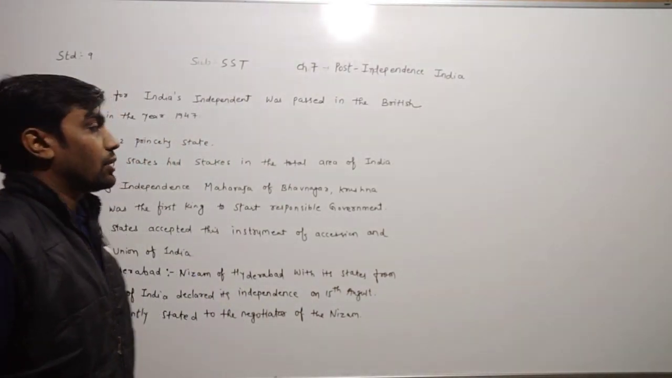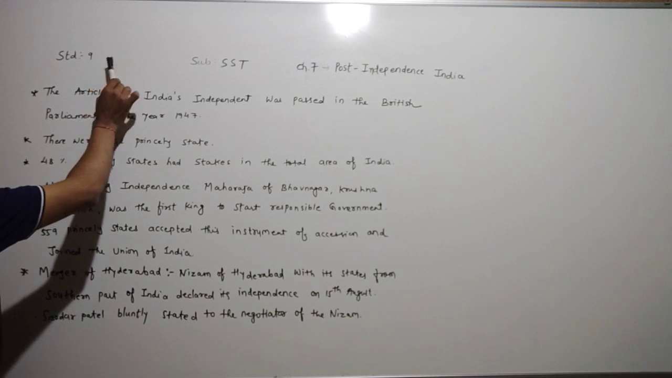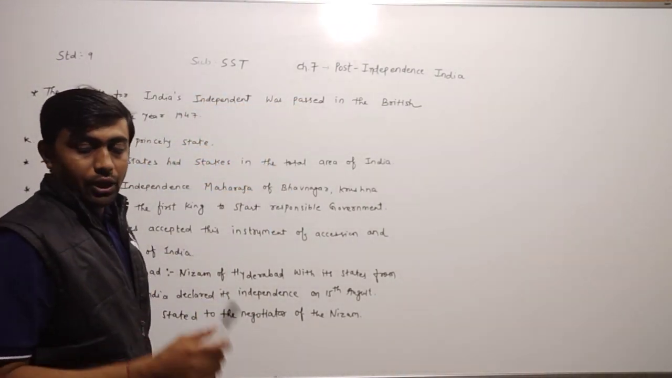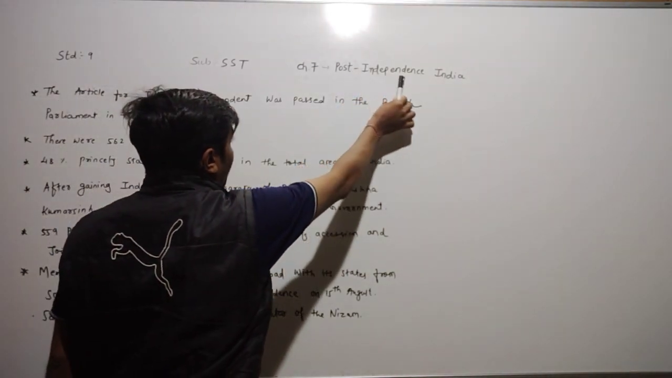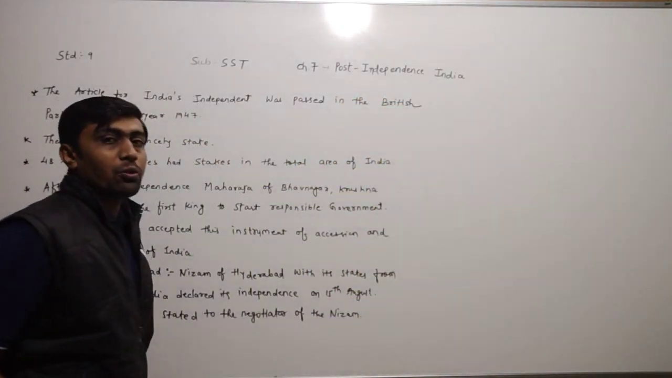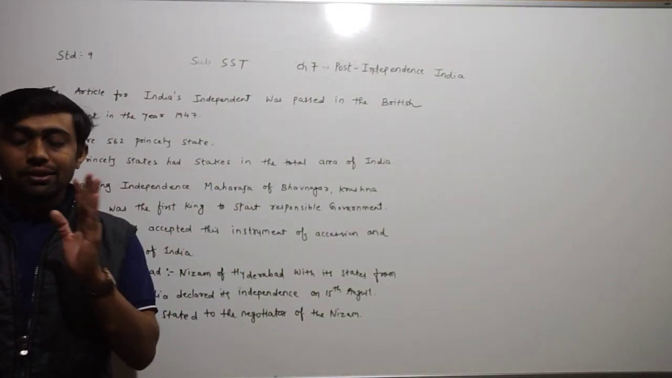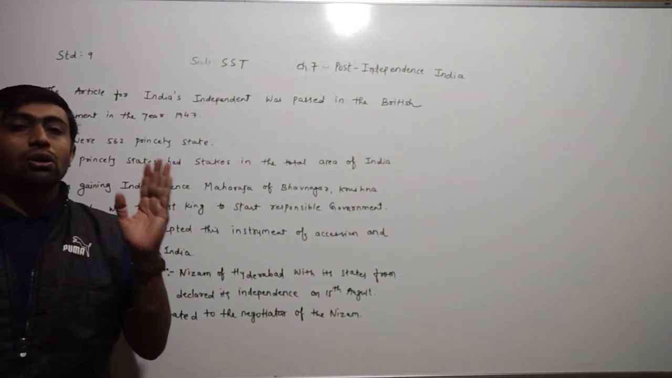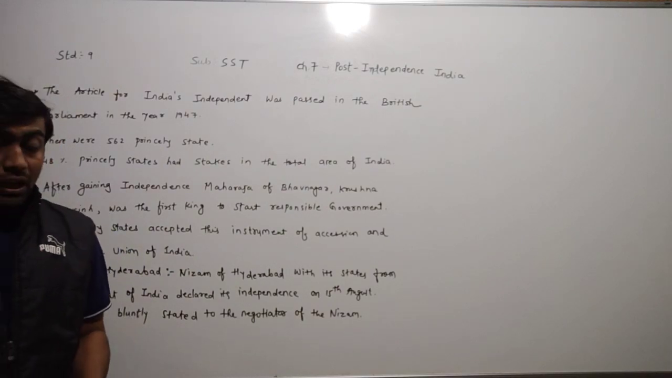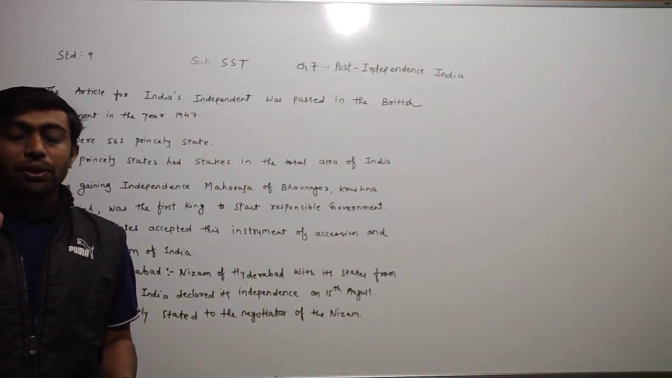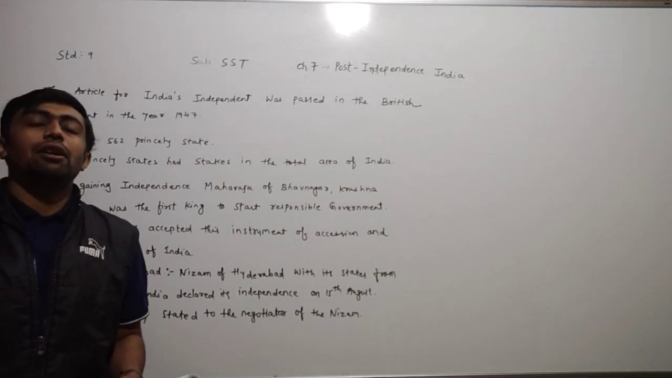Children, today we have to learn in standard 9, subject social science, chapter number 7. The name of the chapter is Post Independence India. What is the name of the chapter, dear children? The name of the chapter is Post Independence India. It means Swatantrotter Bharat. The article for Indian independence was passed in the British Parliament in the year 1947.